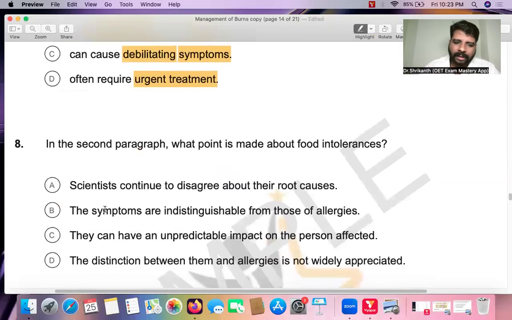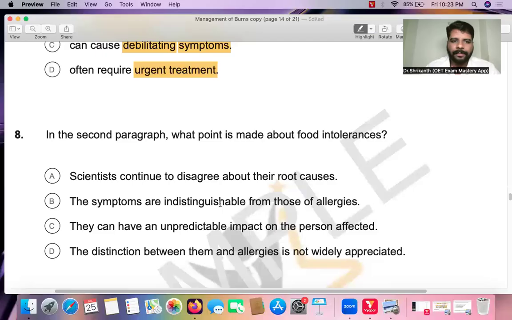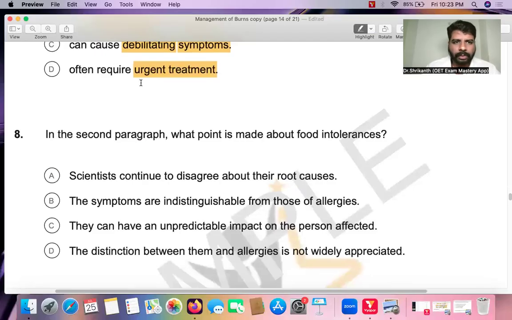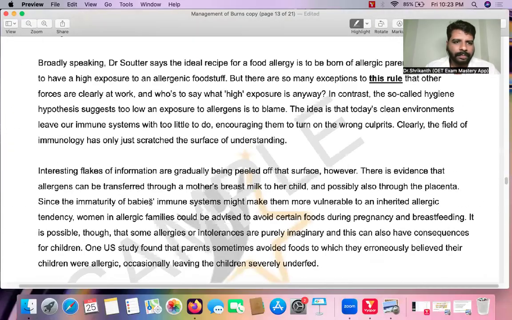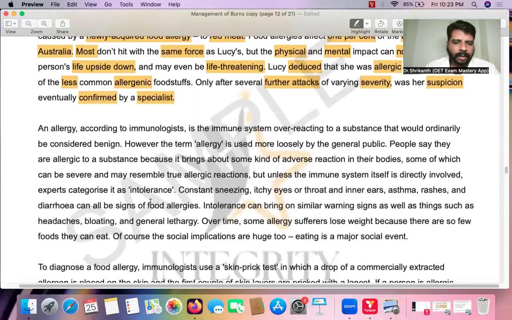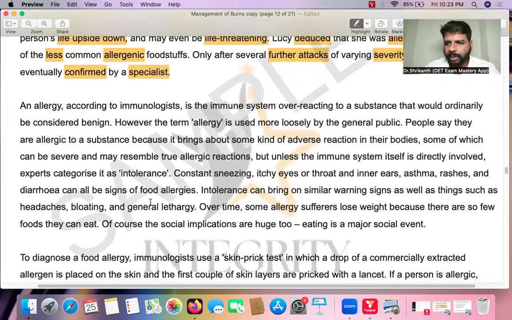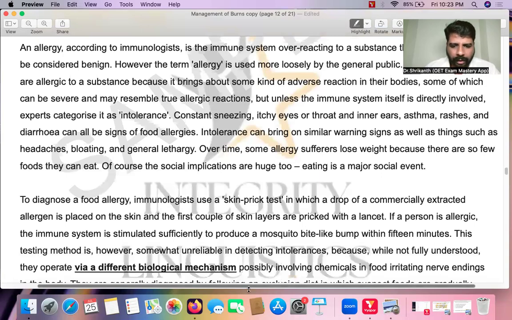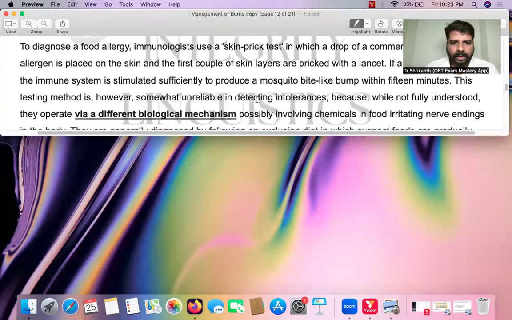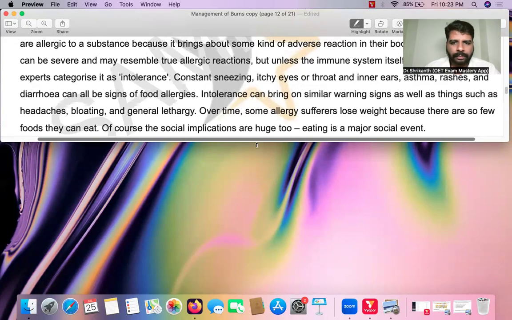Now we are going to the eighth question, and this one is also a little bit tricky. So let's see if you're able to manage this one. Let's go to the second paragraph. Identify the question type. Once you have identified the question type, then you try to do the keyword analysis, the verb analysis and all that.